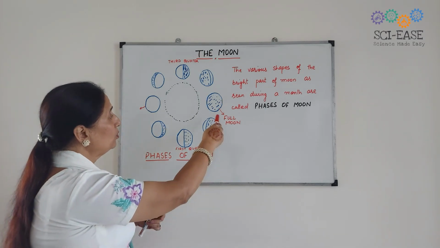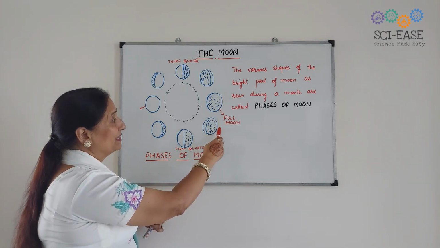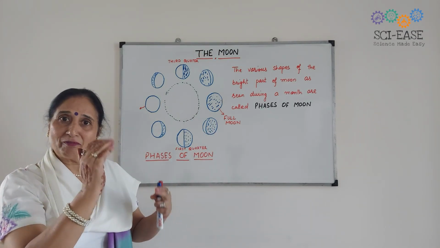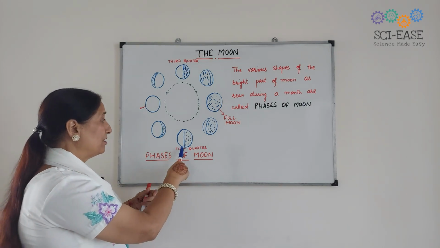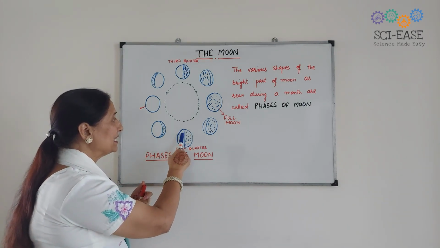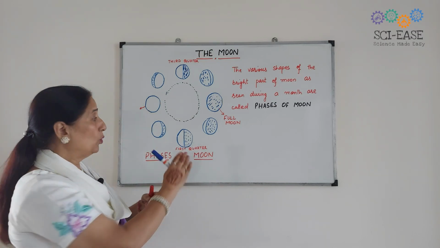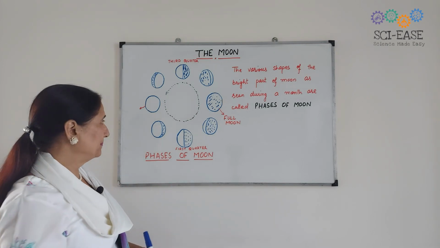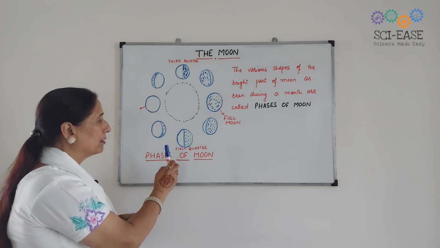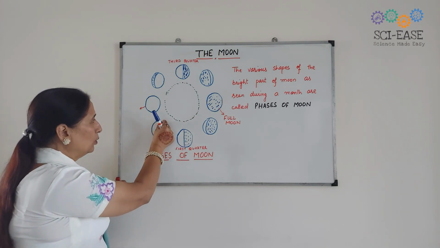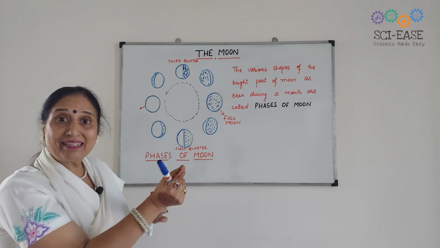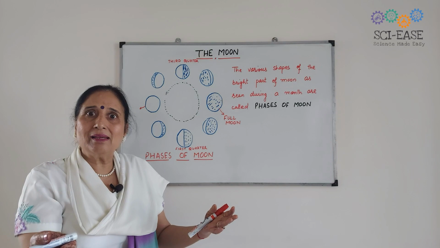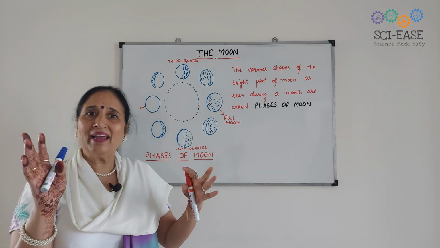Okay? Now we will see that the disk will decrease in size from the very next day. And first quarter, you can see the disk is like this. Only this much part, the shaded one, is visible to us. And then this disk will again become smaller, only this much part, a crescent, can be observed. And after 15 days, what you will see is that there is no moon in the sky.